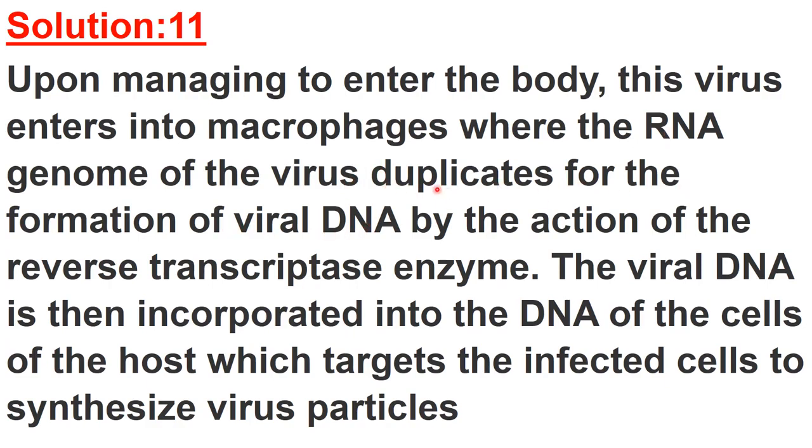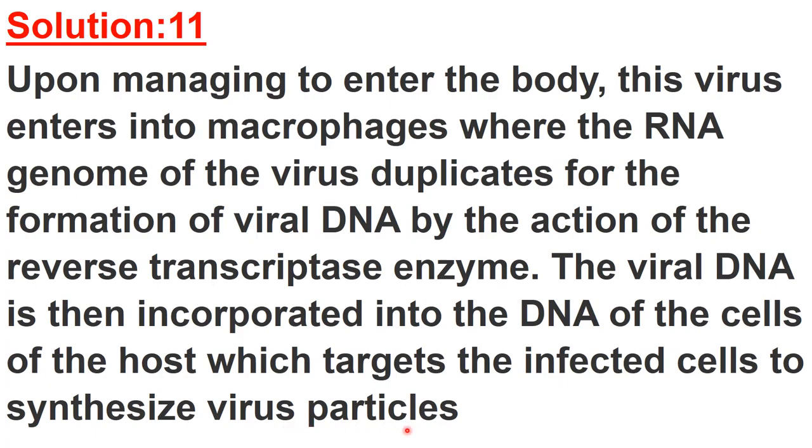So here reverse transcription occurs, by which RNA of the virus converts into DNA with the help of reverse transcriptase enzyme, right? Now this viral DNA is incorporated into the DNA of the host cell, means inside the DNA of the macrophage cell, which directs the infected cell to synthesize the virus particles, right?